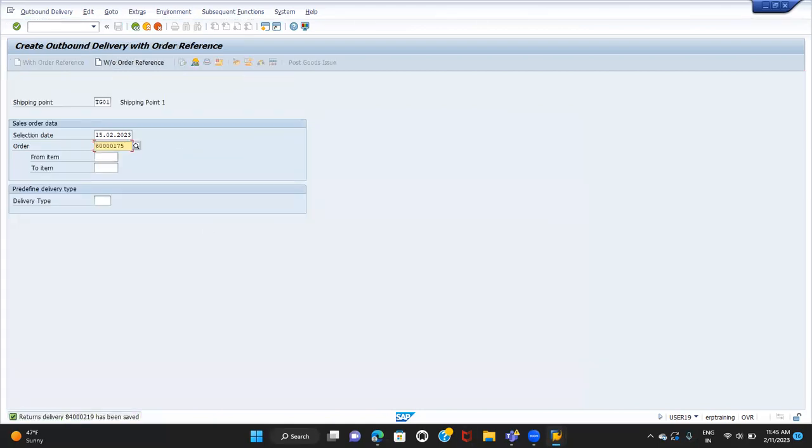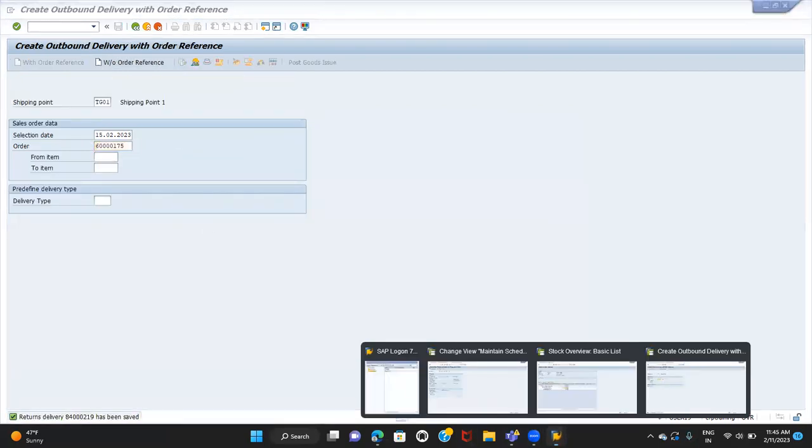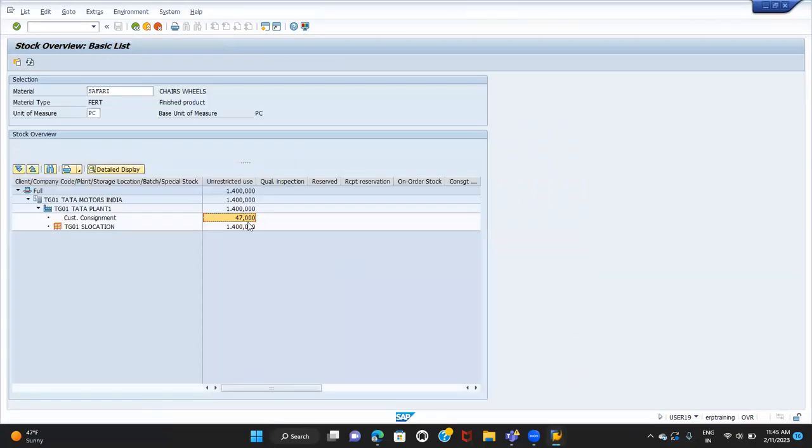So if we check the stock now, what will be the stock? The 47 will get reduced and added in the unrestricted stock. So it will become 1447. There is no billing here because we're just getting the stock back to the company's place, because the ownership still remains with the company only. There is no billing involved.